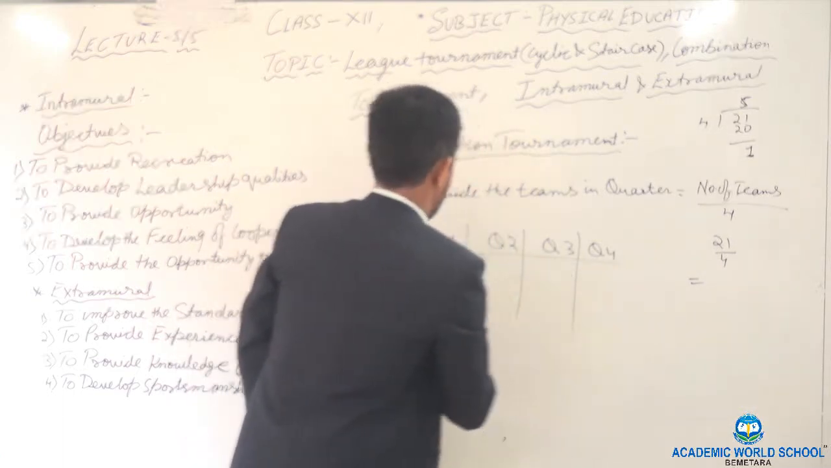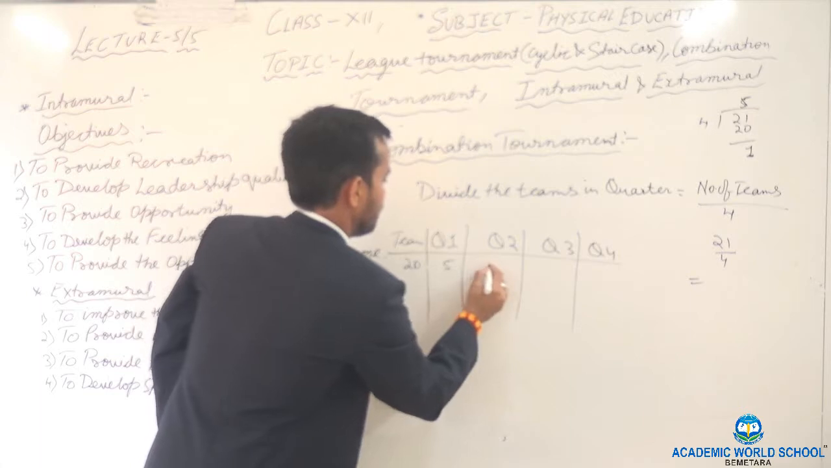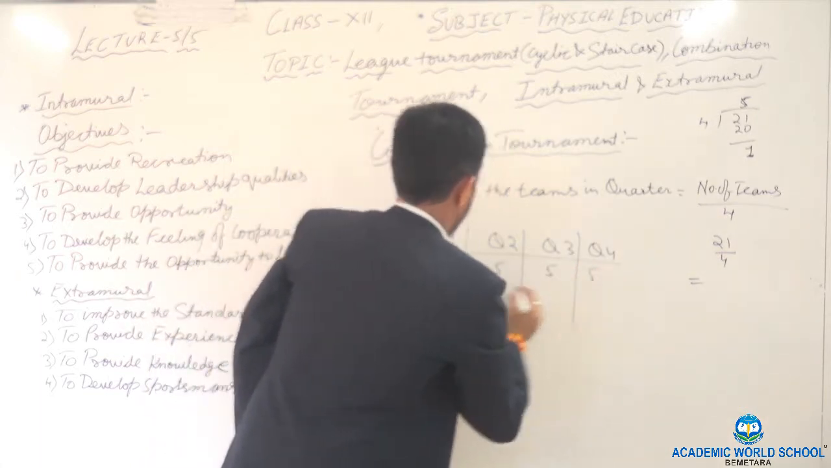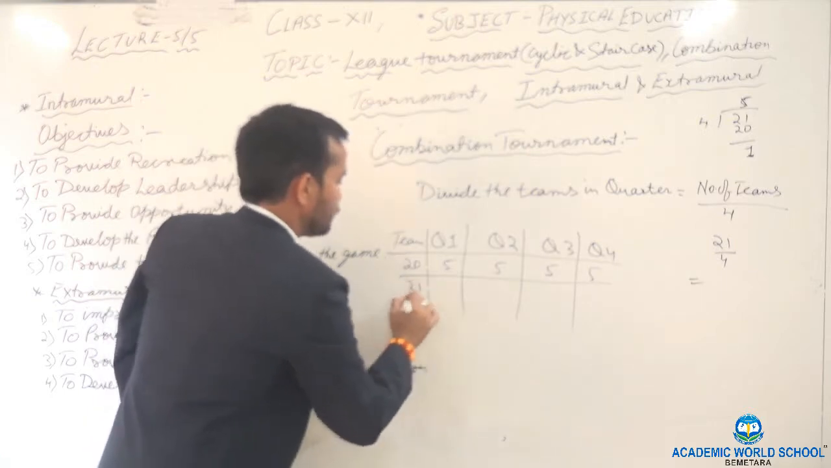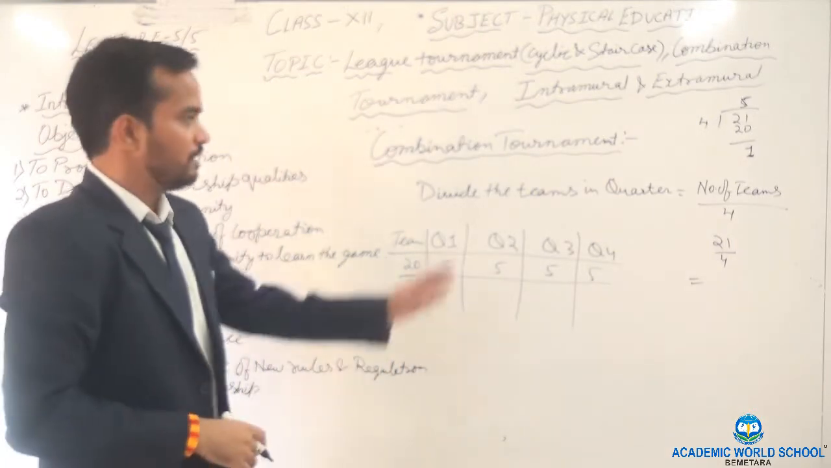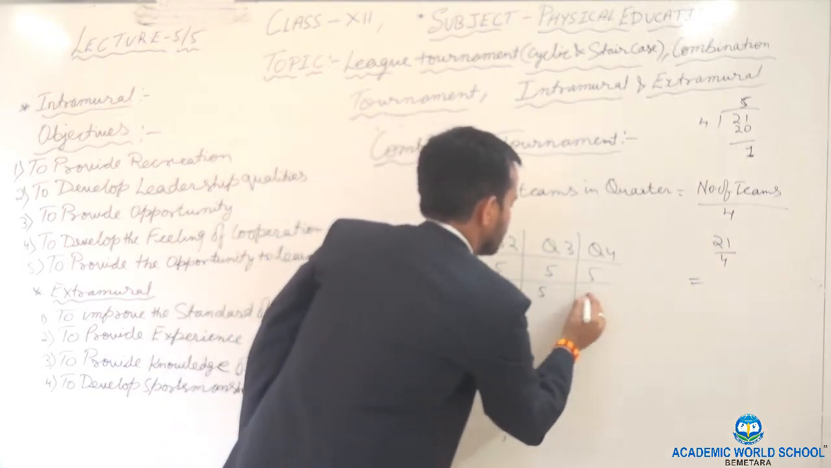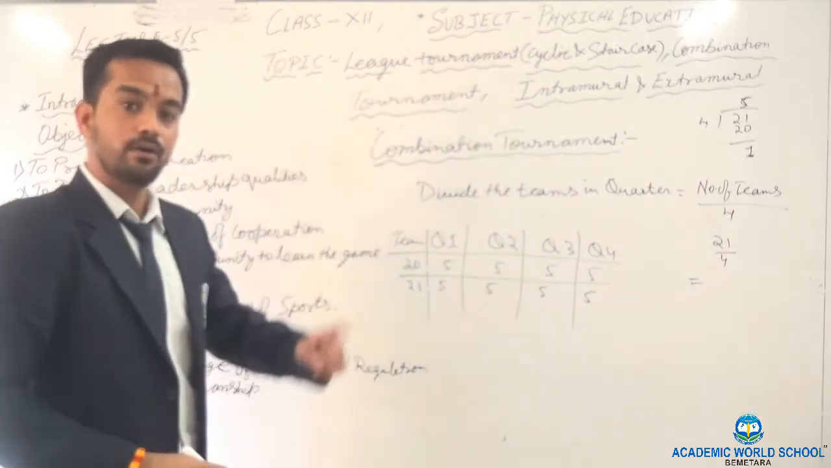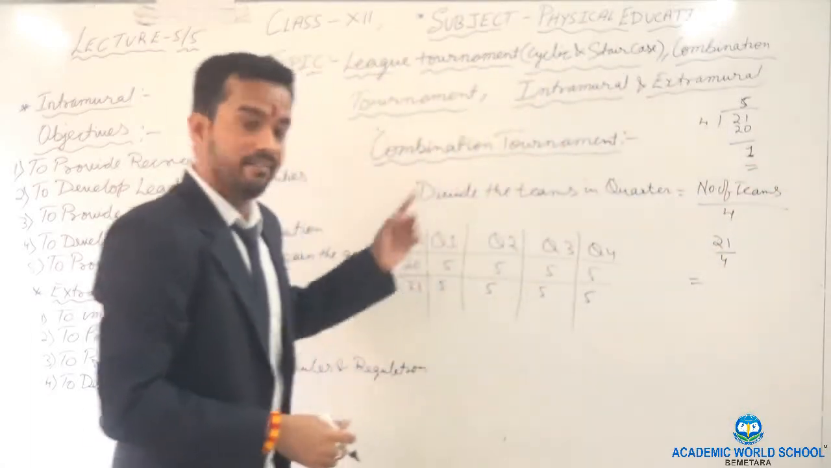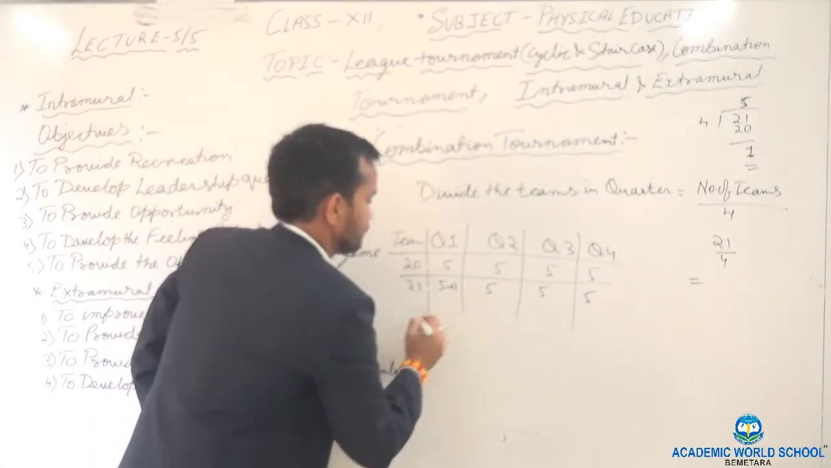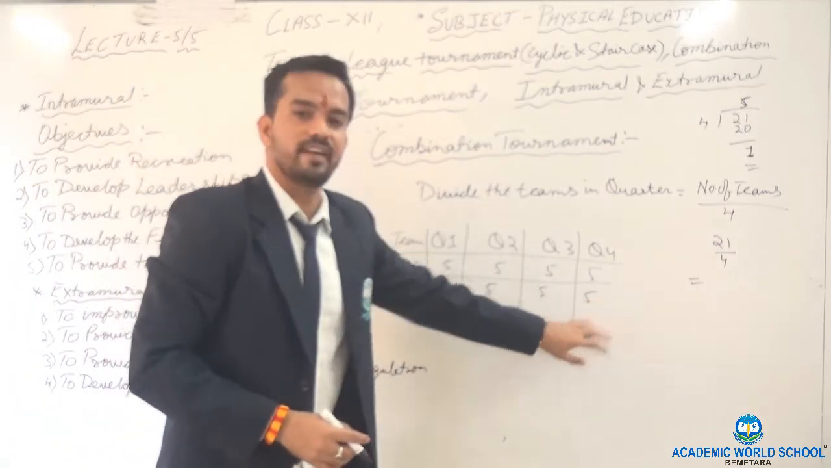I am giving one example. If the team is 20, then we will divide equally, 5, 5, 5, 5. Clear? If the team is 21, then we can divide 5, 5 equally. Now, one remainder team will go in the first quarter. Means in the first quarter there are 6 teams, and the rest of the quarters have 5 teams.